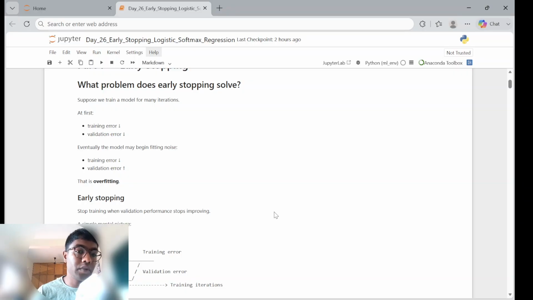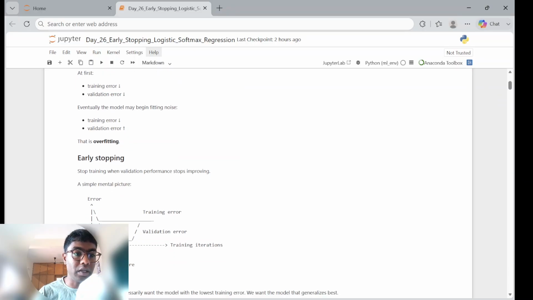In order for us to understand early stopping, we know that many times when we train a model, we will most of the times have training error and validation error at 0 in the initially trained model.